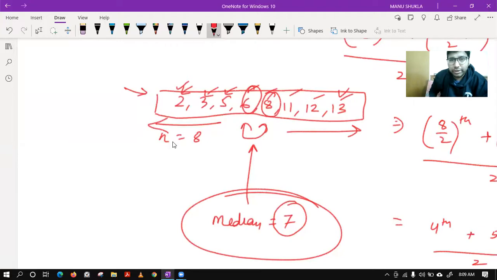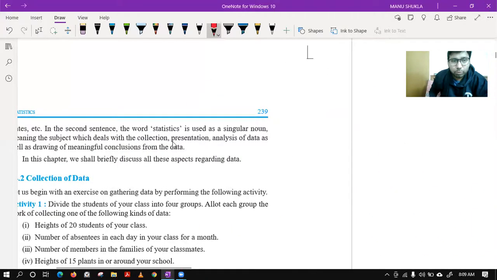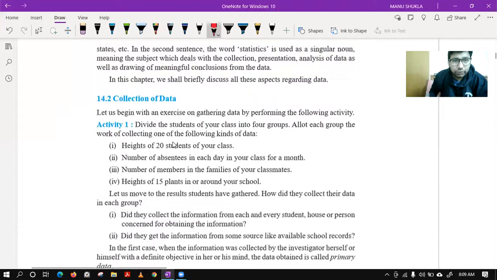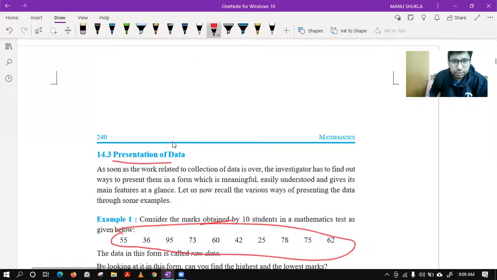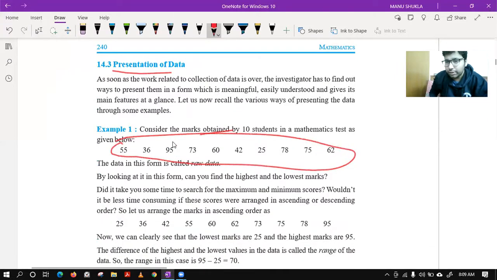Now, with time, things become complicated, a little bit tough. So, how to deal with that? For that, let's see. So this is presentation of data. If data is very less, like only 10 numbers or 50 numbers are there, you don't need to present it properly. Even this kind of data is easy to see or work upon.